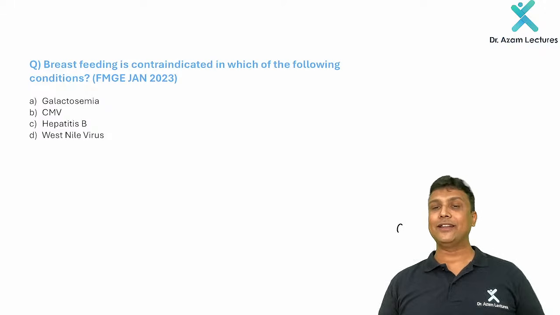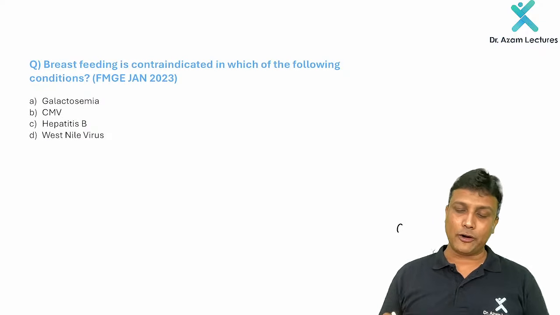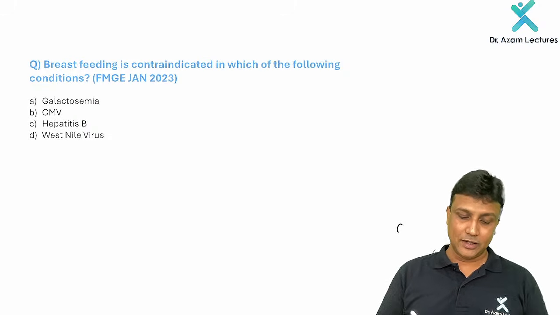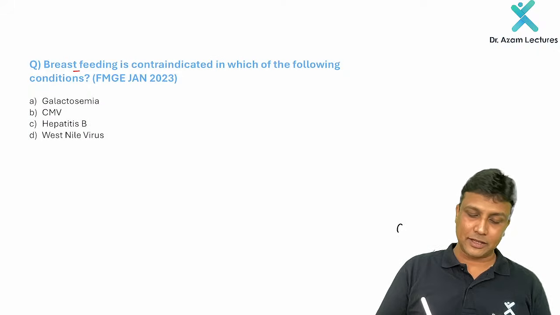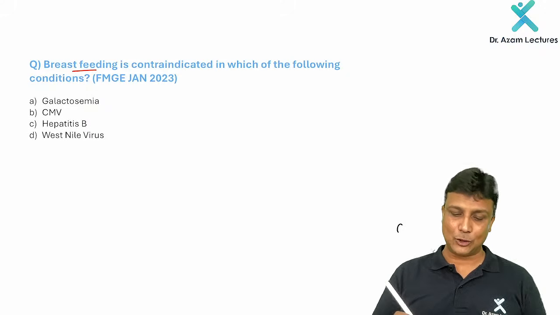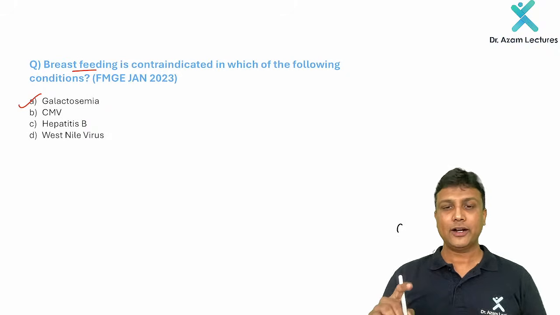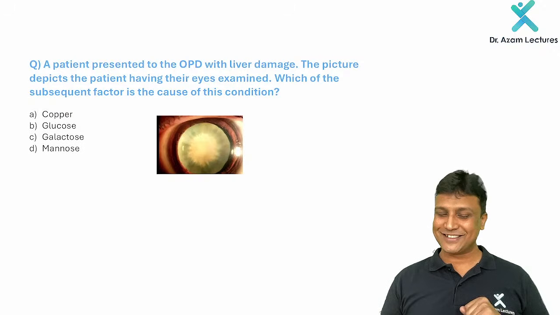Now please look at this question here. I hope you'll be able to solve that right now. Breastfeeding is contraindicated in which of the following? Galactosemia, CMV, hepatitis B, West Nile syndrome. I just told you what breastfeeding means. Milk will have lactose. Lactose will give you galactose. So in galactosemia, you should not do breastfeeding. That is contraindicated.